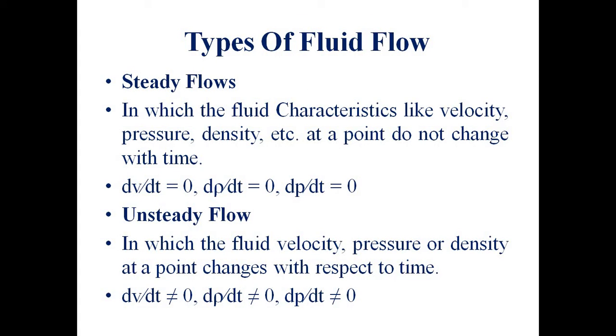Steady flow is a flow in which fluid characteristics like velocity, pressure and density at a point do not change with respect to time. That means in steady flow, the characteristics of fluid such as velocity, pressure and density are independent of time. It can be mathematically expressed as dV by dt, the rate of change of velocity with respect to time, is equal to 0, or d rho by dt is 0, and dP by dt is equal to 0. That means the velocity, pressure and density at a point do not change irrespective of the time.